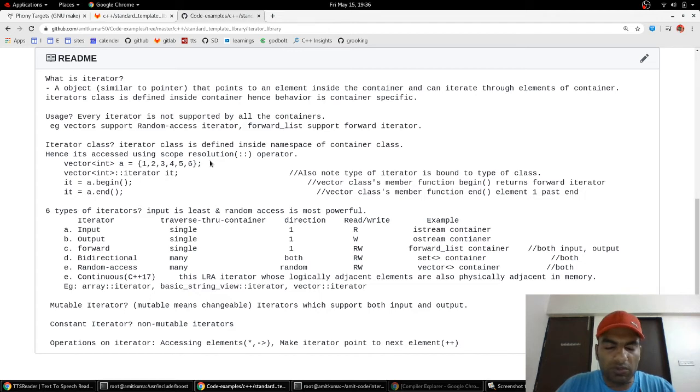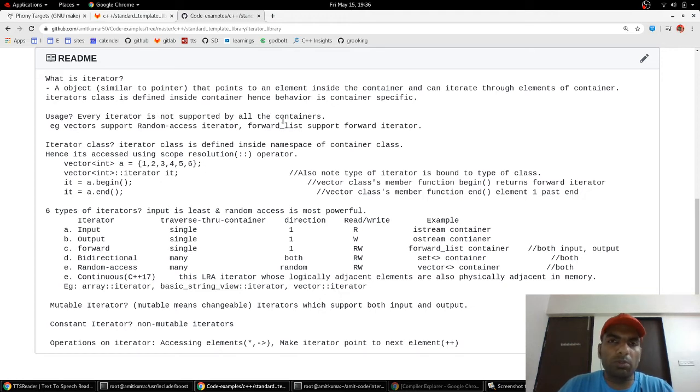So as we have seen in C, we have a pointer. We can make it point to a structure, or we can make it point to an array, anything, and then we can iterate through the pointer using increment and decrement. Similarly, C++ provides iterators. So what is the usage? Every iterator is not supported by all containers.